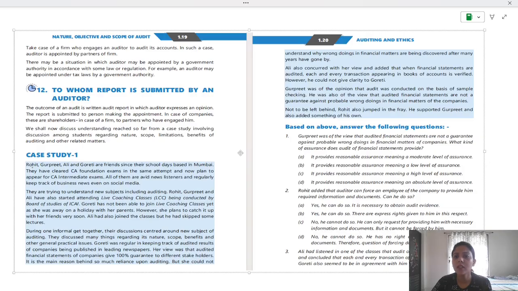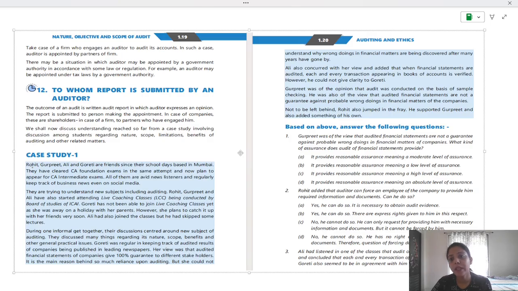Ali also concurred with her view and added that when financial statements are audited, each and every transaction appearing in books of account is verified. However, he could not give clarity to Gaurathi. Is that right? Every transaction is audited.